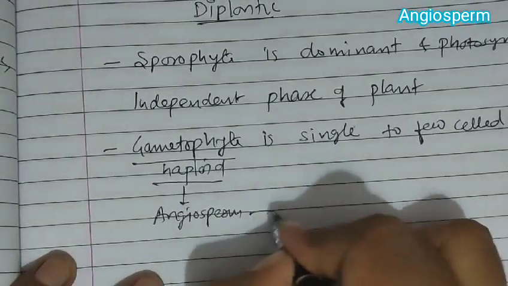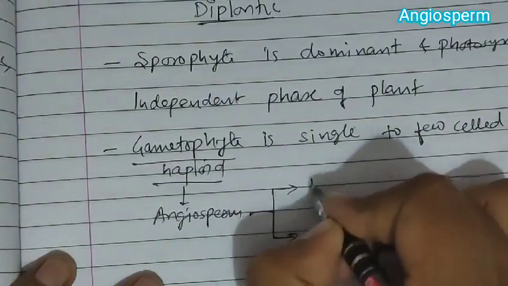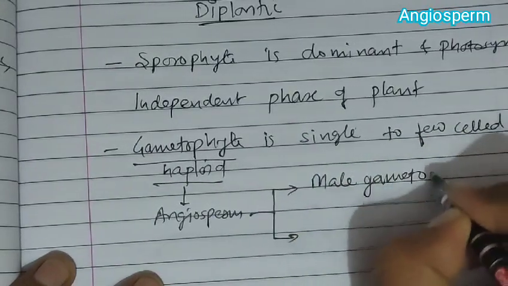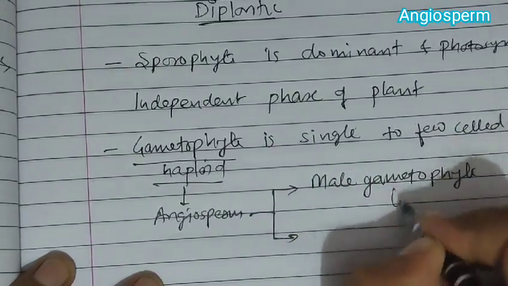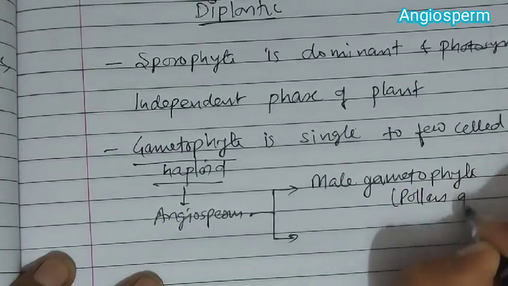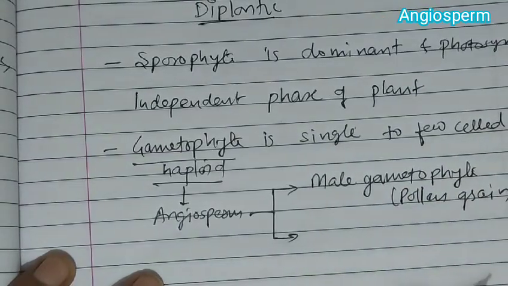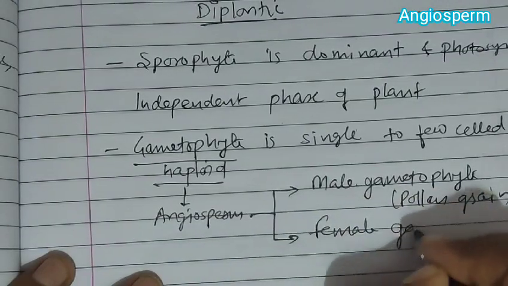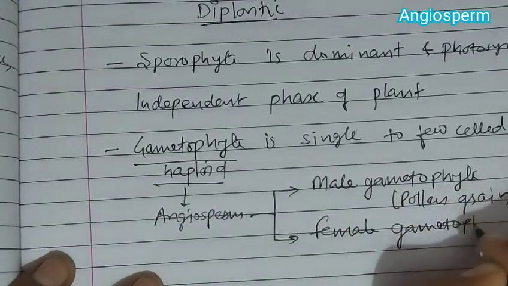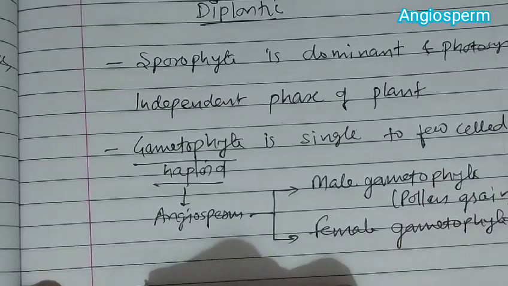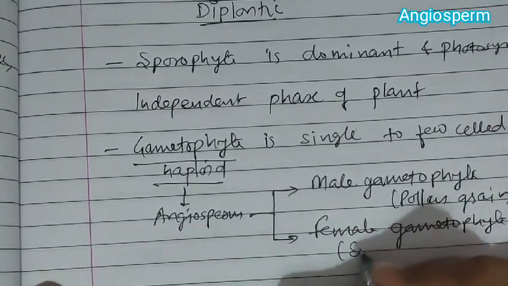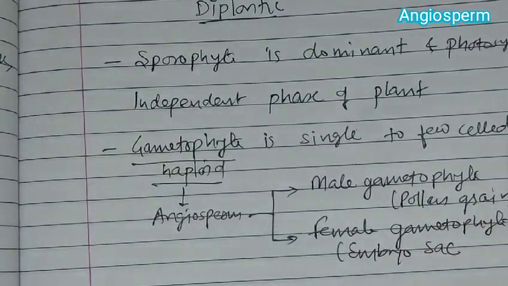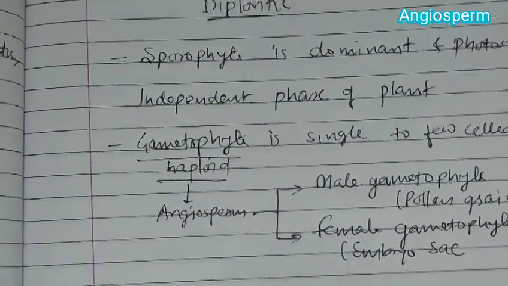there are two gametophytes. One is the male gametophyte, which is commonly known as pollen grain, and the female gametophyte, which is commonly known as embryo sac. So this is the part of the diplontic life cycle.